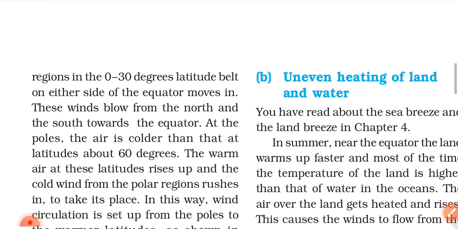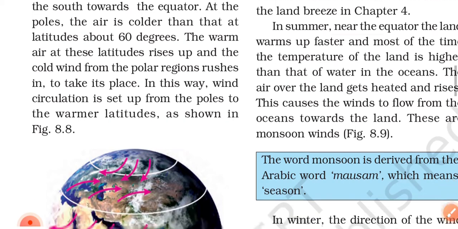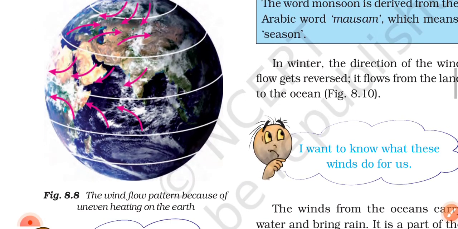At the poles, the air is colder than that at latitude about 60 degrees. The warm air at this latitude rises up and the cold wind from the polar region rushes in to take its place. In this way, wind circulation is set up from the poles to the warmer latitudes, as shown in figure 8.8. Figure 8.8 shows the wind flow pattern because of uneven heating on the earth.